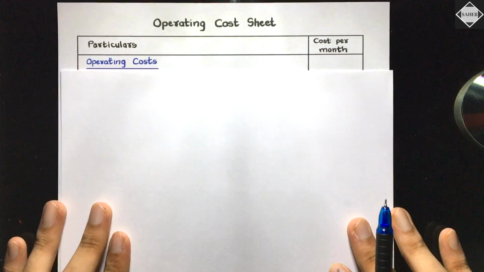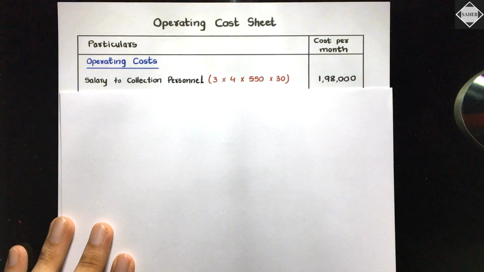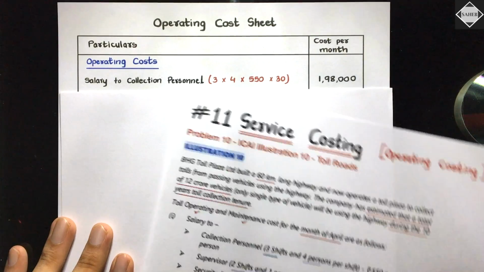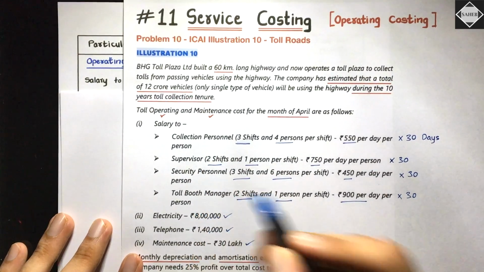Okay, that's what you have to do. See, salary to collection personnel, 3 into 4 into 550 into 30, that's equal to 1,98,000. Is it clear? Then the same you have to do with everyone: supervisor, security personnel, toll booth manager, the same way.